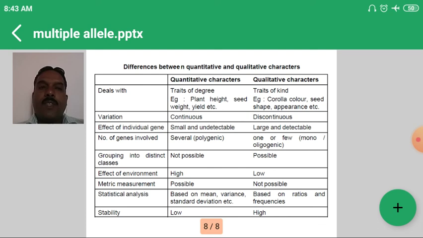Then variation: in case of quantitative characters, variation is continuous, but qualitative characters show discontinuous variation, meaning flower color, seed shape, and appearance are not changing.